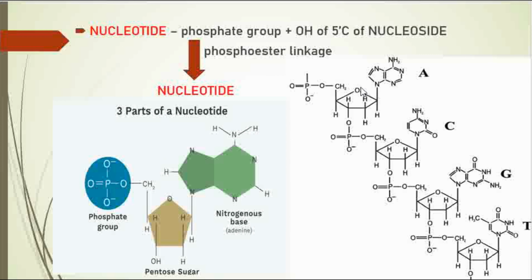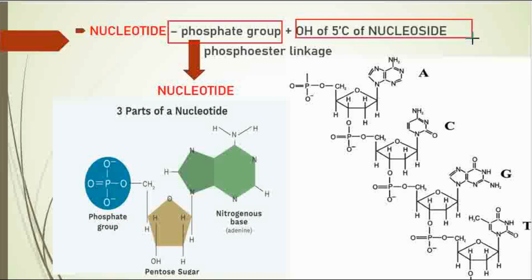So next, if you see the nucleotide, now you saw about what is a nucleoside. What is a nucleotide? A nucleoside plus a phosphate group. So here comes the phosphate group. The phosphate group is linked to the OH of the 5' carbon of a nucleoside. So we have formed a nucleoside now in the previous slide, no?